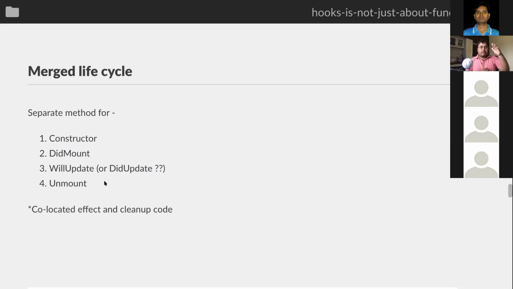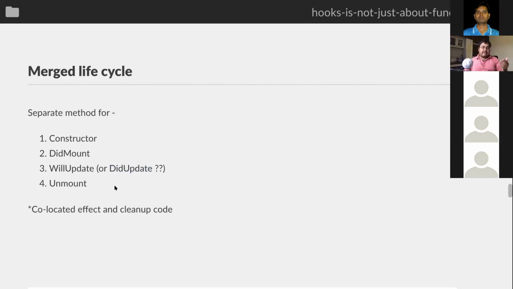You have to remember what you are creating in didMount, store it somewhere, and in unmount remember to clear all this stuff. And also, not just unmount, even between your two update cycles you need to clear whatever effect you created in the previous cycle, like the previous update.